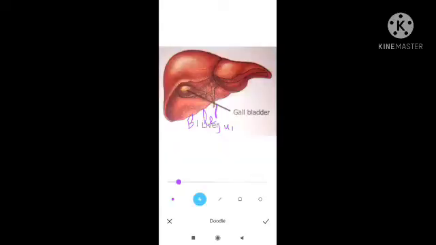First, the salivary gland. Look over here. This is the liver, the largest gland. These are the 1 and 2, the two lobes of the liver, and this is the gallbladder.